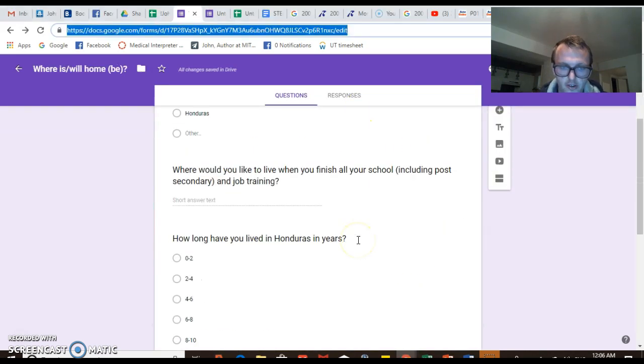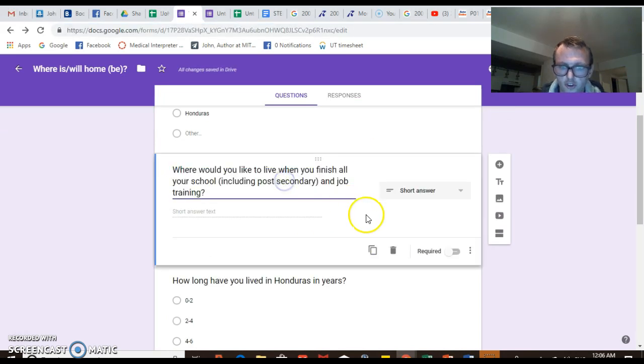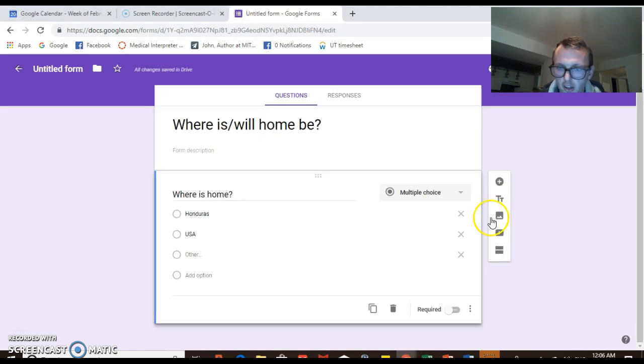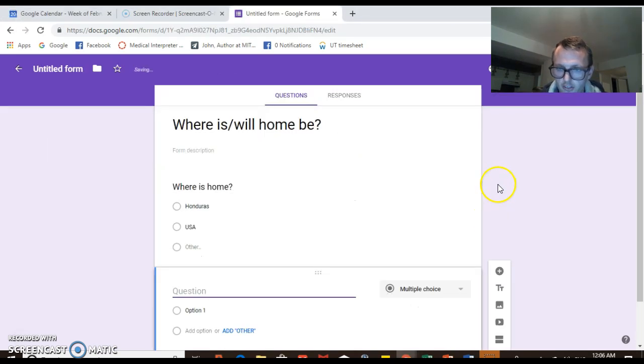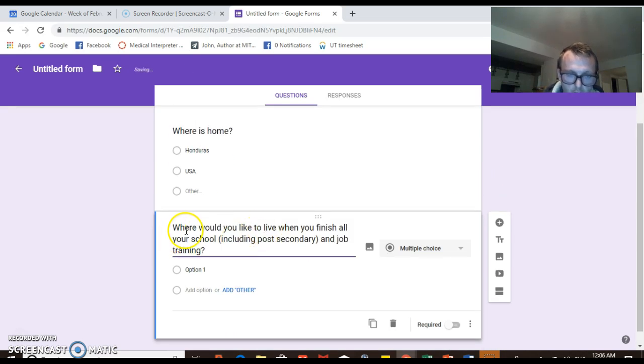Let's see, what did I have as my second question? I'm just going to go ahead and copy it. So for my second question, we're going to hit this plus button and then I'll put a question right below this question. Where would you like to live when you finish all your school, including post-secondary and job training?